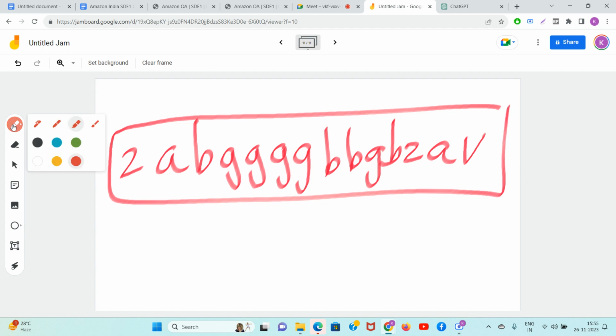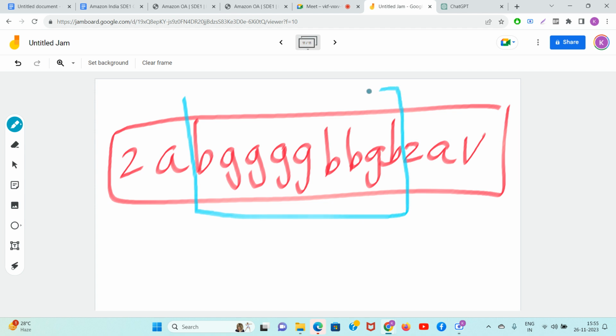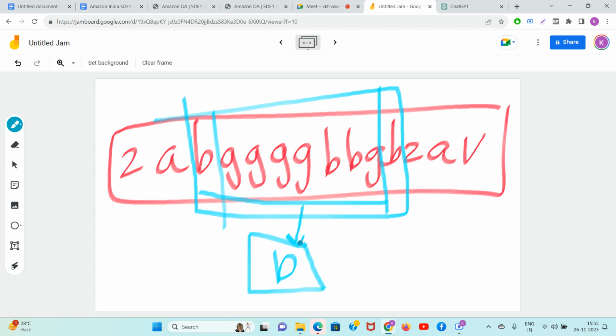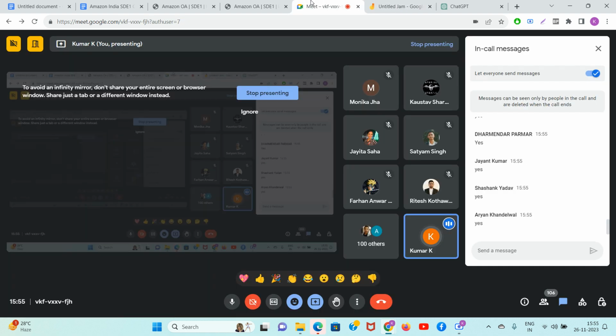You are now trying to select a string which starts at B and ends at B. You select the largest chunk. First occurrence of B is this. Last occurrence of B is this. Guys, it is confirmed that this string is valid for the character B. But guys, how do you need to check it for other characters? Yes or no? अरे अंदर का माल चेक करना पड़ेगा ना. All the other characters which are inside this string, they should not be outside of this string. Do you guys need to check it or not? Start writing yes or no in the chat.